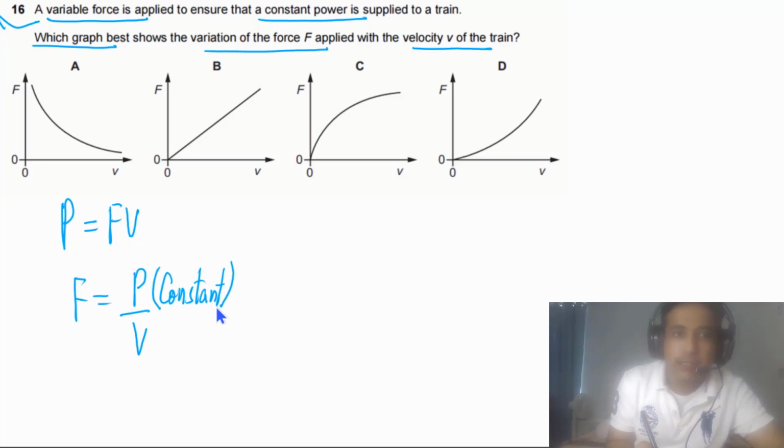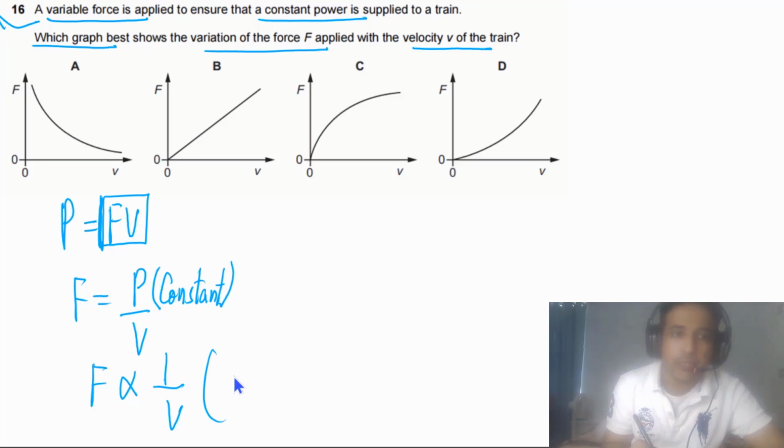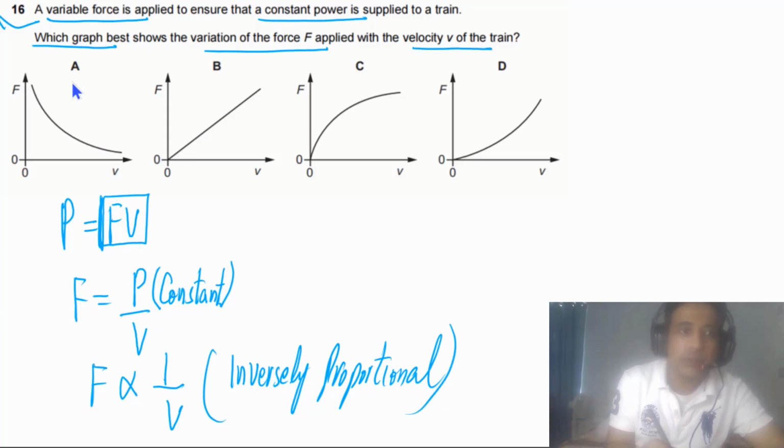If P is constant, it means that F and V are inversely proportional to each other, or we can say the product of these two has to be constant. If one is increasing, the other has to decrease, so they are inversely proportional. This is the point we need to understand. So A is the answer for this question.